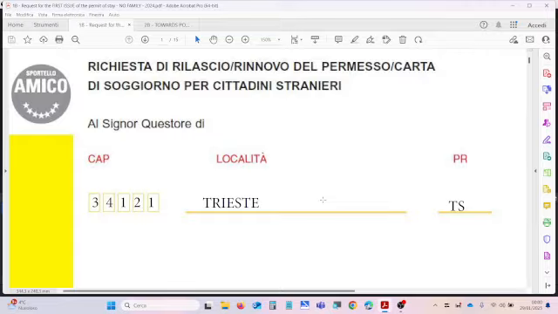Well, as you can see, this is the envelope that you can find in every post office in your city. So go to your post office and ask for this envelope. When you open it, you will find two forms, Modulo 1 and Modulo 2, and some documents inside. Please drop the Modulo 2, the Form 2, you will not use it, and keep